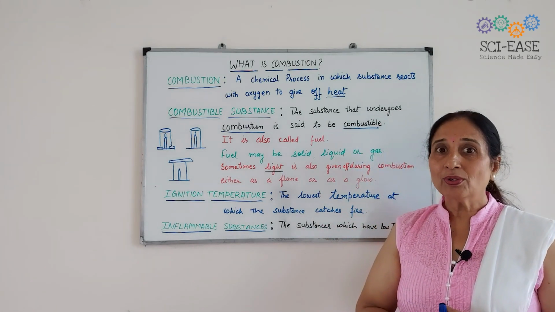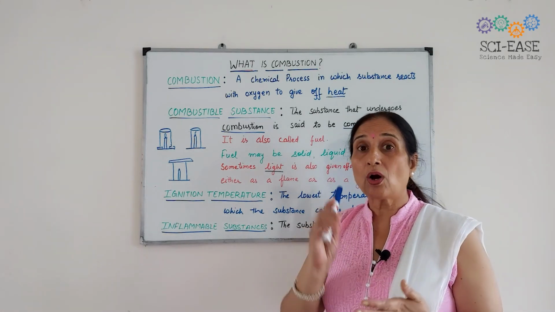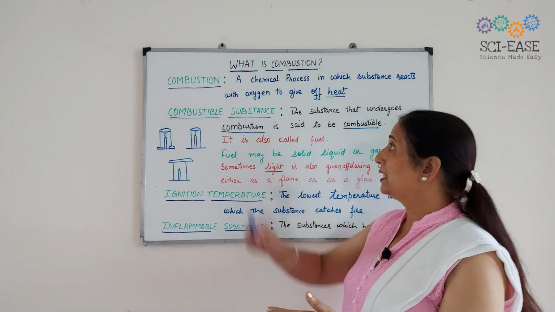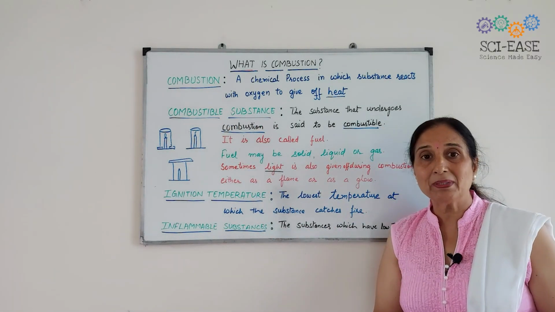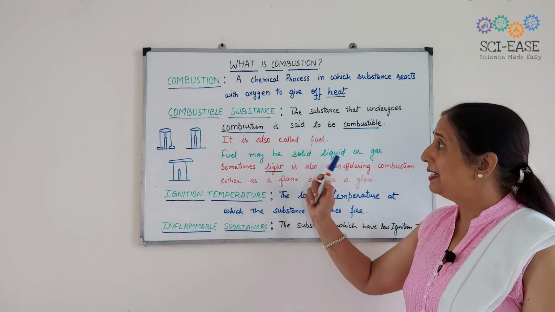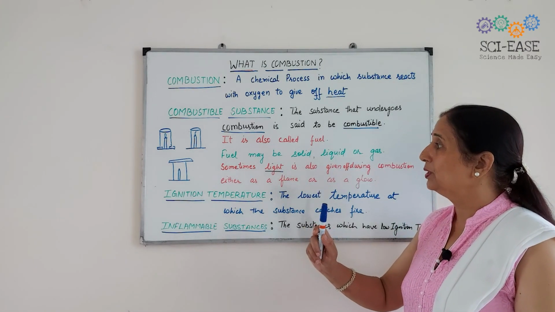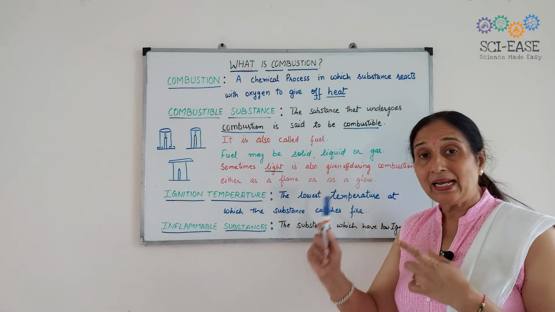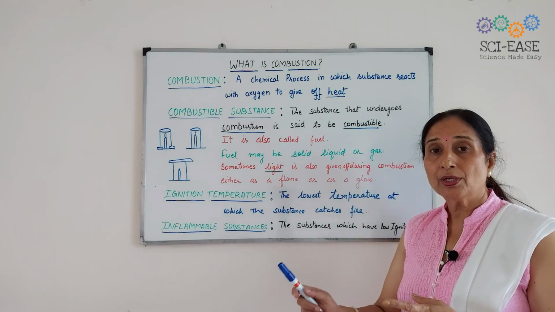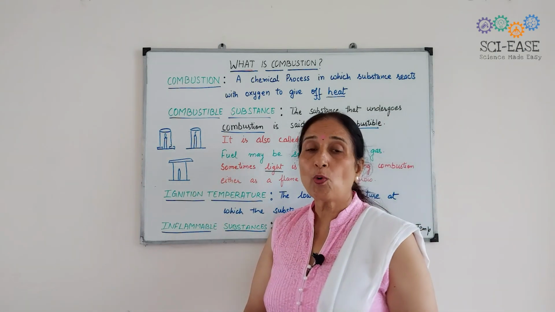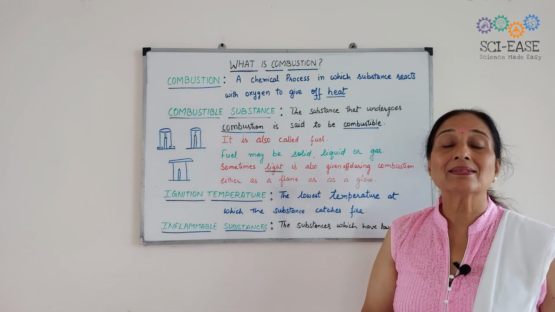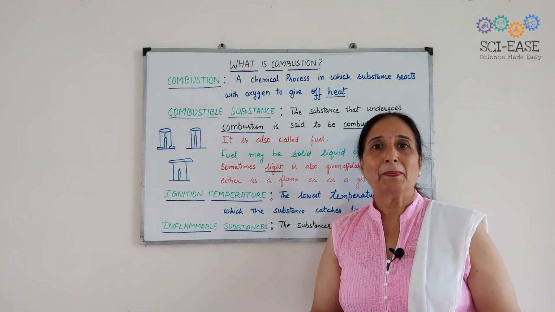Okay? So I have told you what is combustion, what are combustible and non-combustible substances, and the next thing I have told you is that light and heat are produced during combustion, and this point that oxygen is necessary for burning.